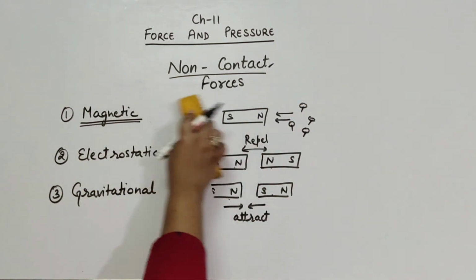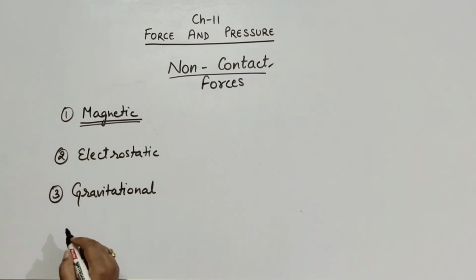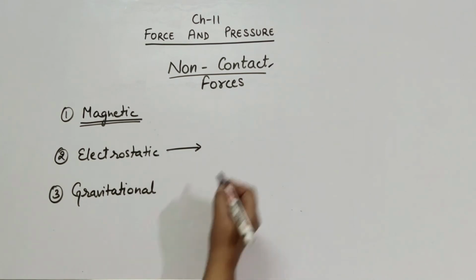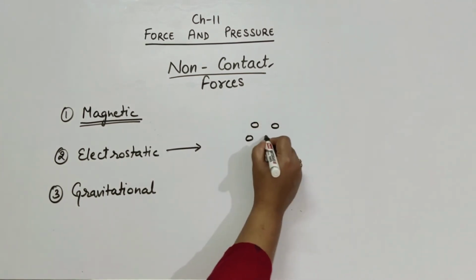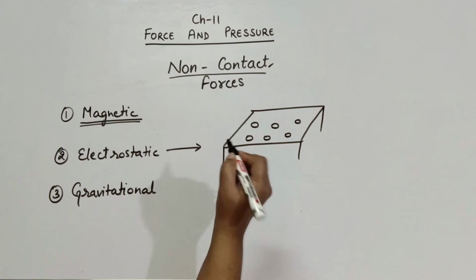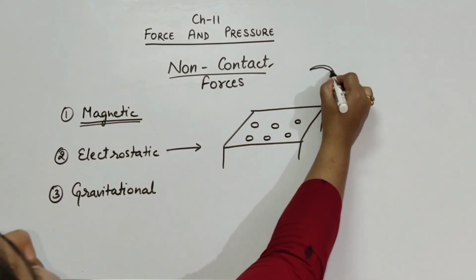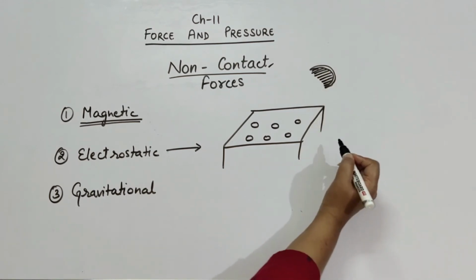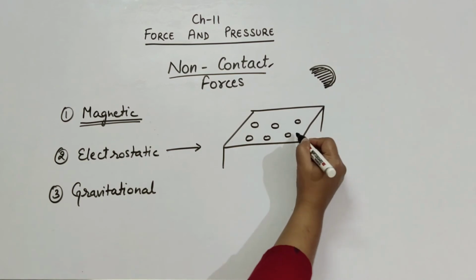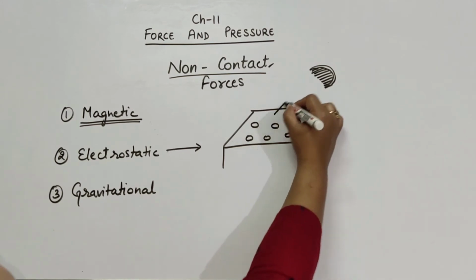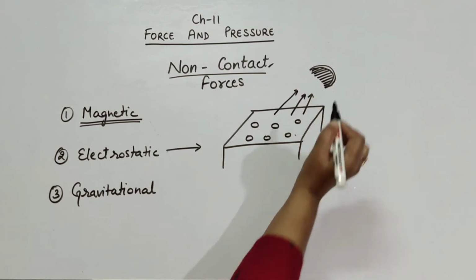Next is electrostatic force. This can be explained with the help of an activity. Spread some pieces of paper on a table. Rub a plastic comb several times in dry hair and bring it near the small pieces of paper. What will happen then? We will observe that the paper bits will be attracted by the plastic comb.